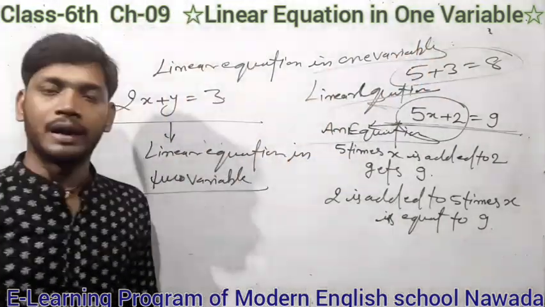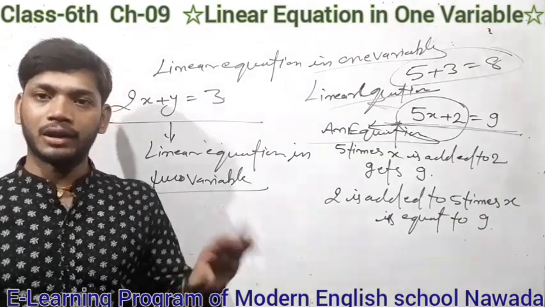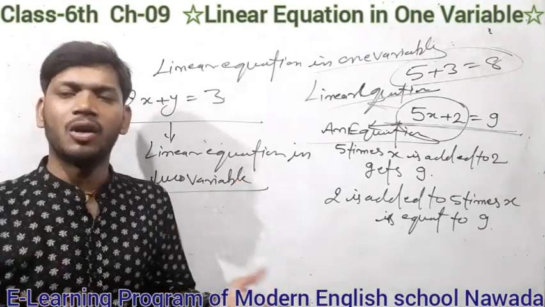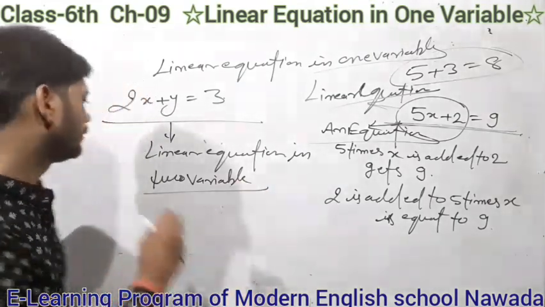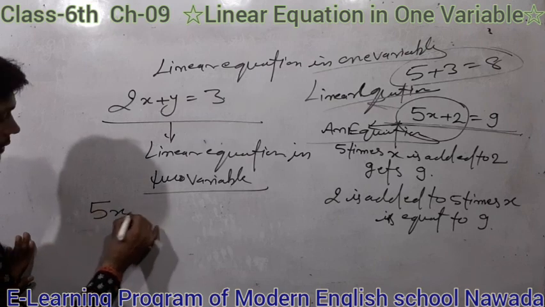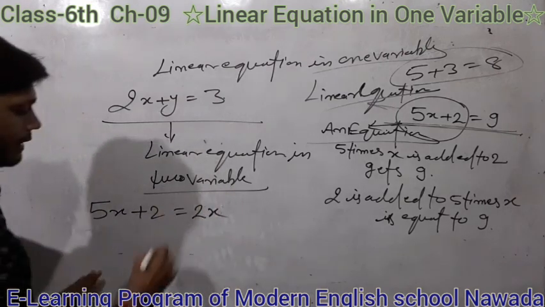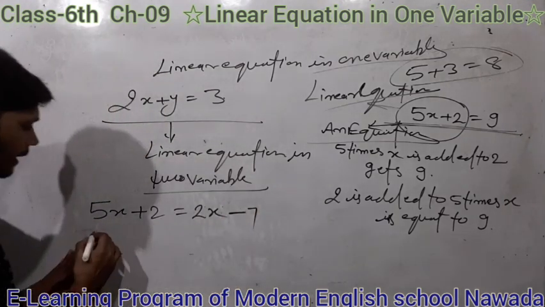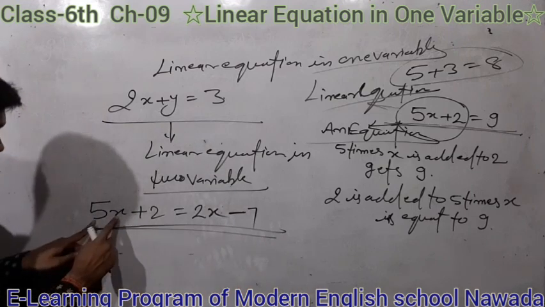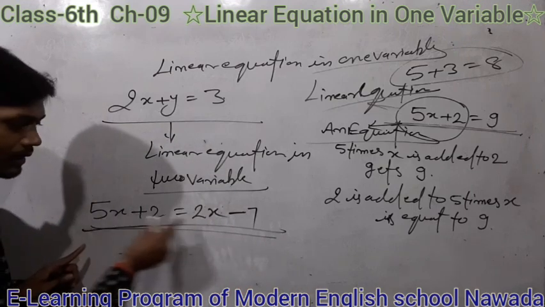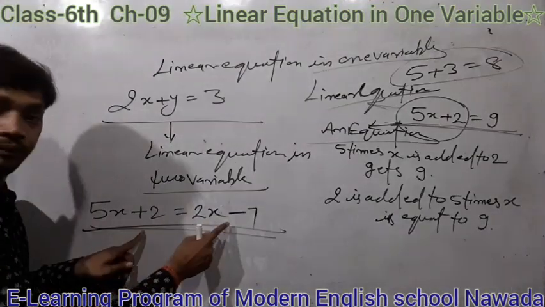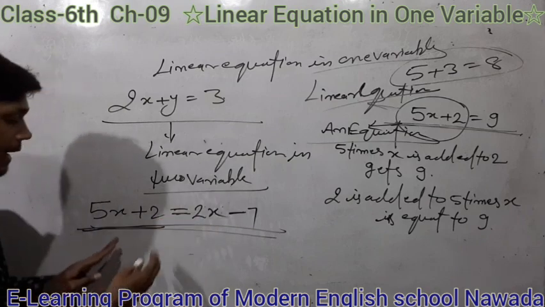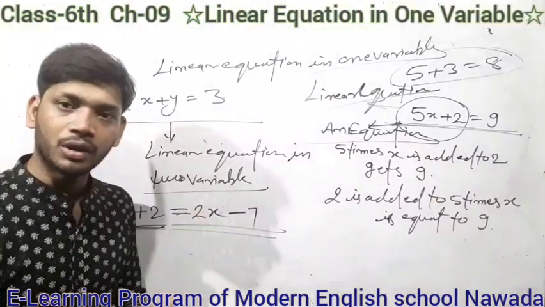That means in this class equations with only one variable will be studied. Suppose only x, or only y, or only z is present. Here I write 5x plus 2 is equal to 2x minus 7. Here the equal to sign holds.